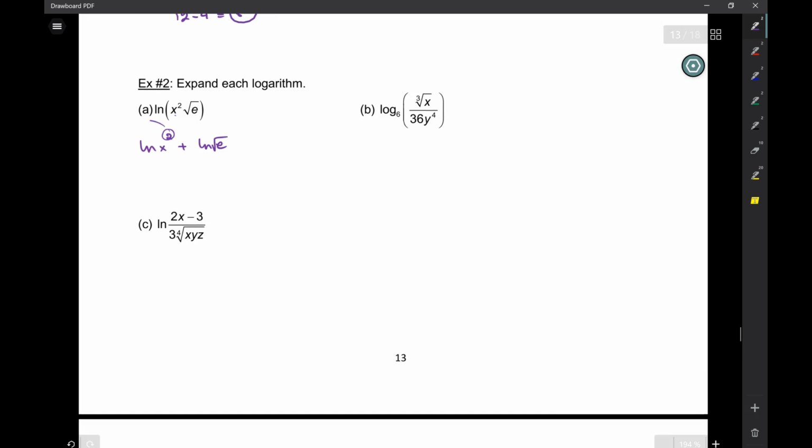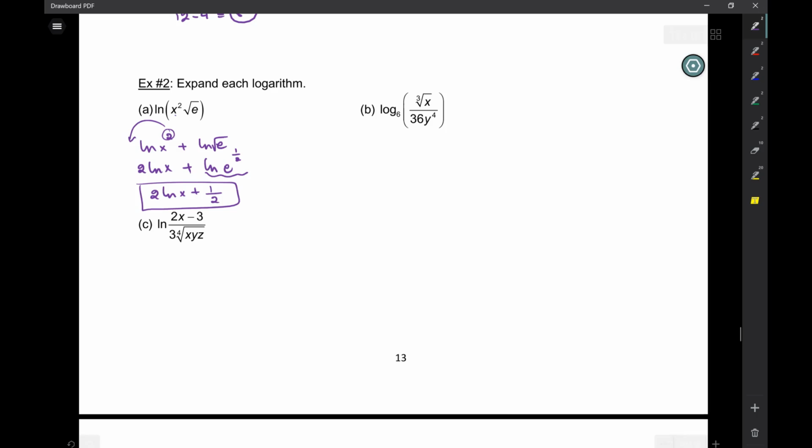So if the 2 comes down, 2 ln of x plus ln of e to the half. And here I have 2 ln of x plus what? What does that give me? 1/2. And there you have it. Whether you have to put it in common denominator form or not, it doesn't matter. It's the same. Okay?